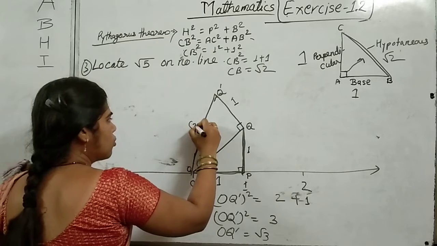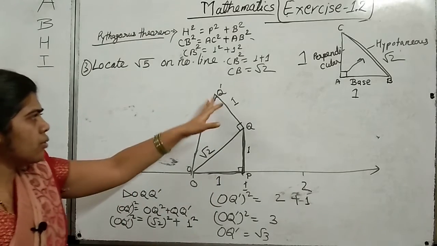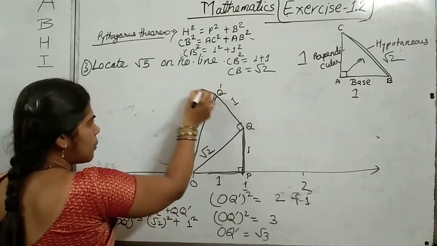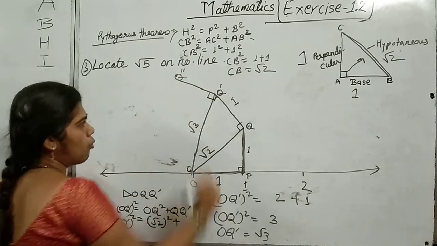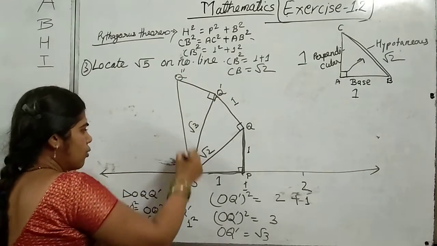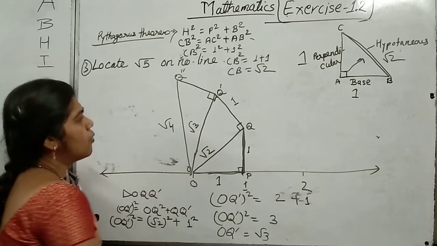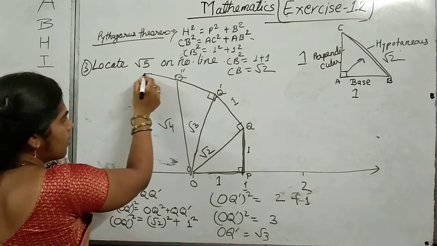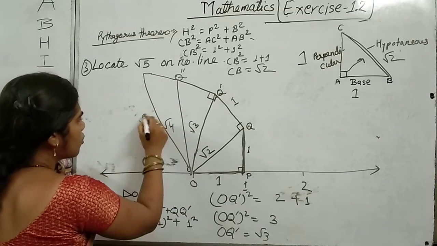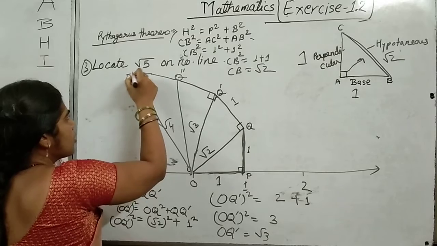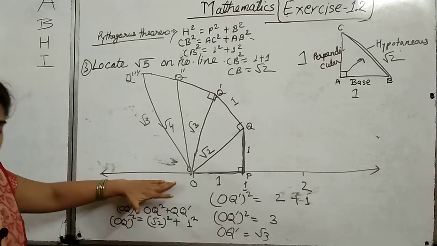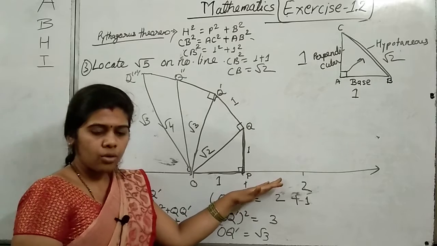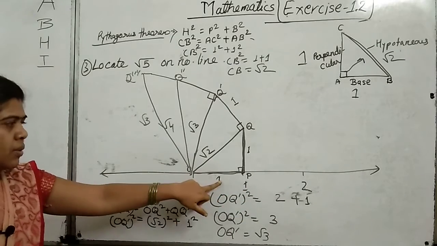That is root 3. Similarly, when you will draw one perpendicular Q double dash here at point Q dash, then you will get here under root 4. Similarly, here somewhere you will get root 5, Q triple dash. Now it is above a number line, it is not on the number line. So how to locate this point on the number line?